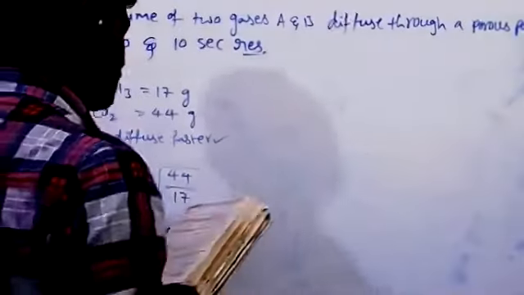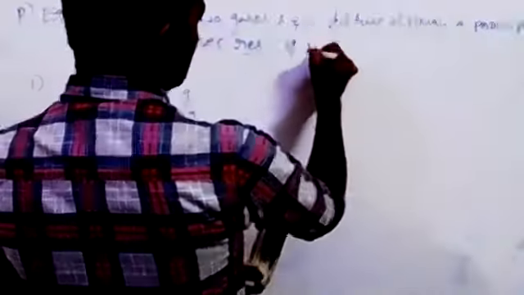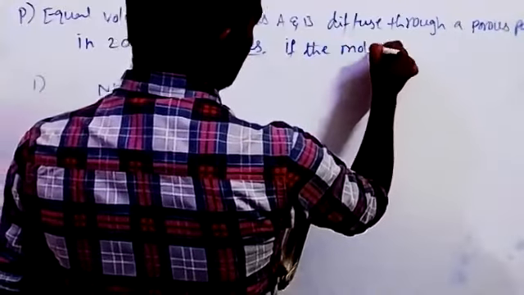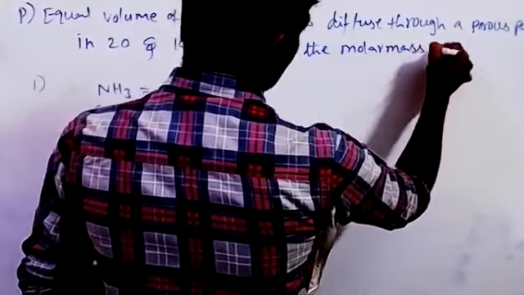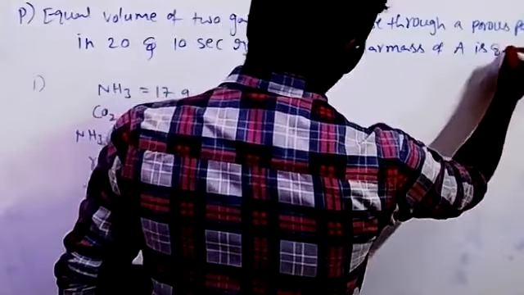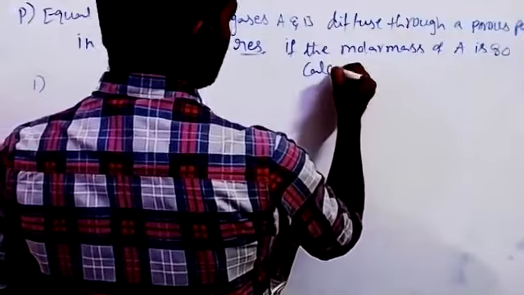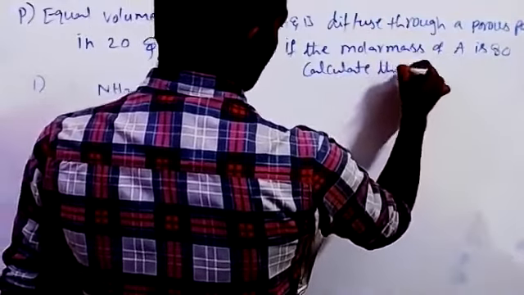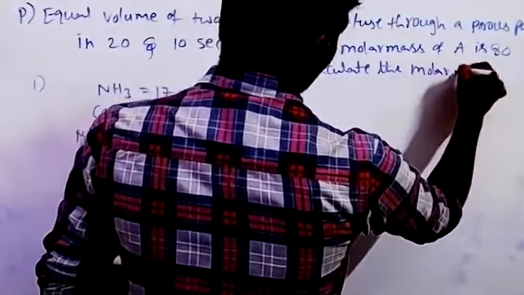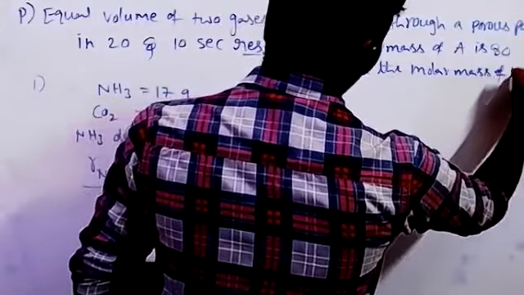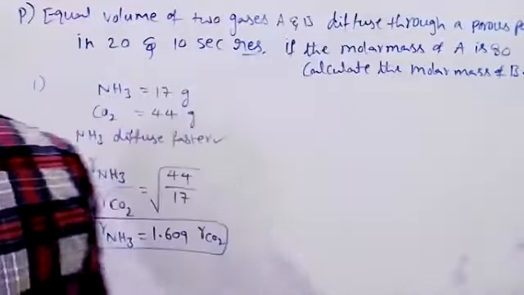If the molar mass of A is 80, calculate the molar mass of B.